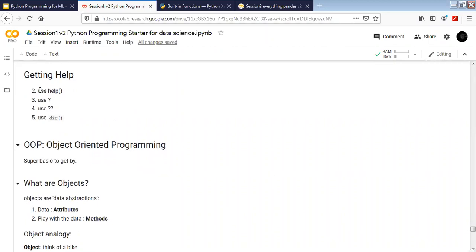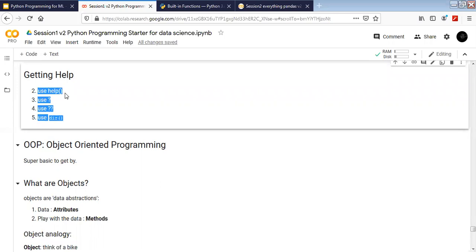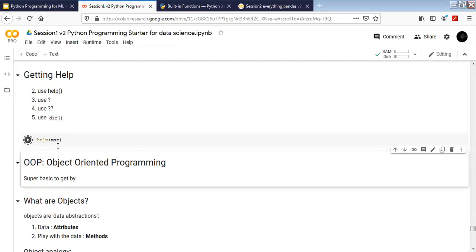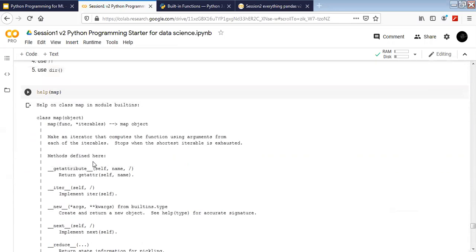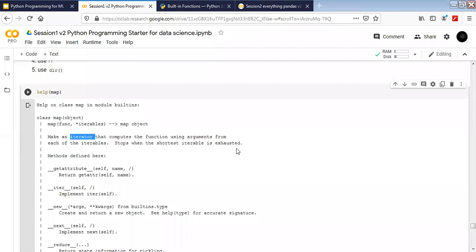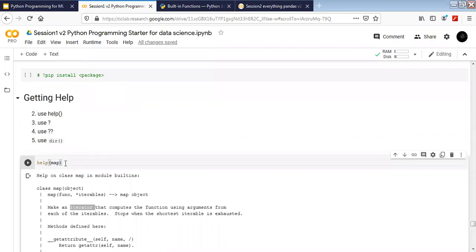Getting help. To get help, there are a couple of ways to do that. First is to use the help function. Inside it, you can pass whatever you want to get help on. For example, here I want to get help on map. It's going to give us all the details on map, how this function works. Map is going to take a function and then an iterable, and make an iterator that computes the function using the arguments from each of the iterables. It stops when the shortest iterable is exhausted. So this is how we can get more details on any function we want.